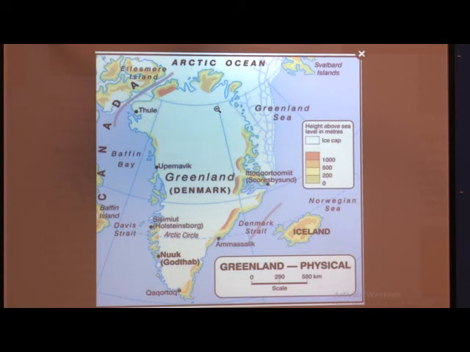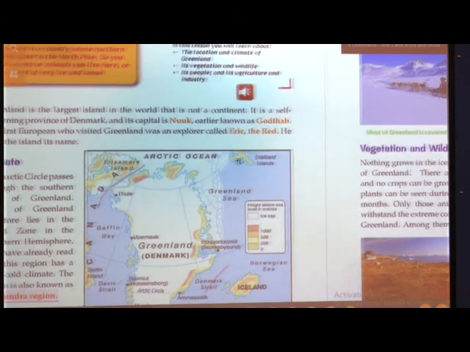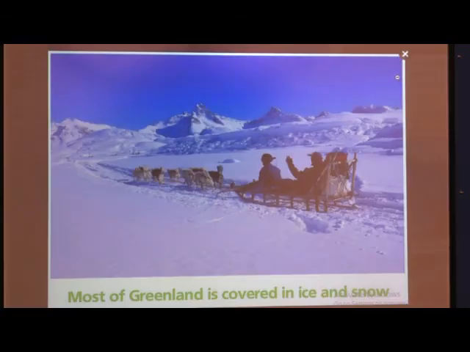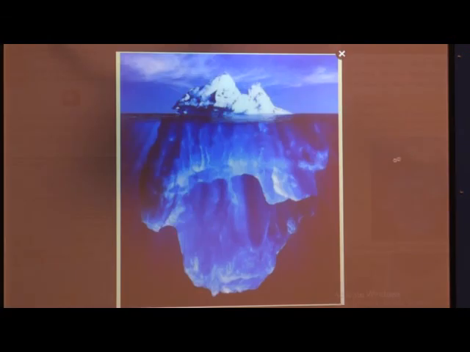Now, what do you mean by icebergs? This is the iceberg. See, it is a very small portion. You can see this is such a small portion which is floating on the water. But just under the water, there is a huge part of the iceberg. So now, this huge part is really very dangerous for the ships.